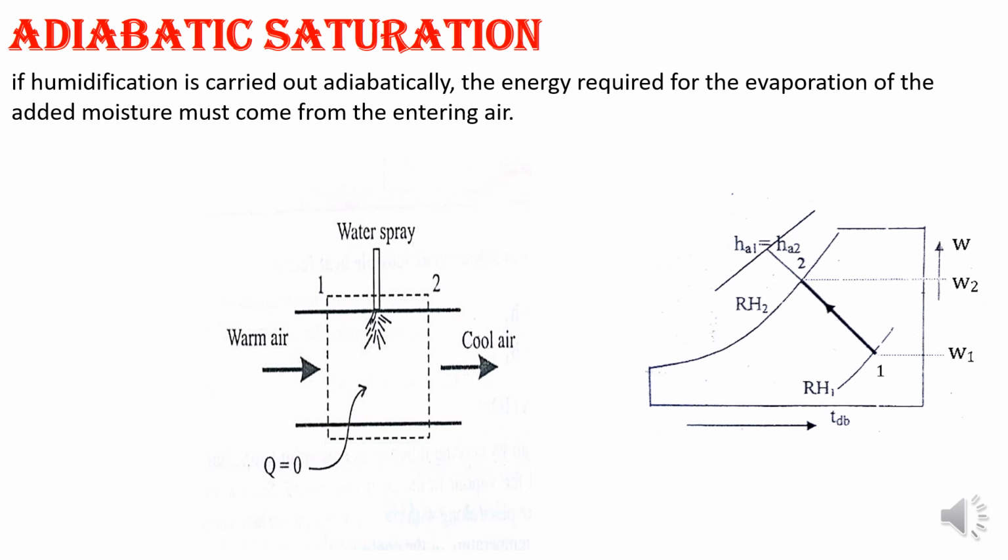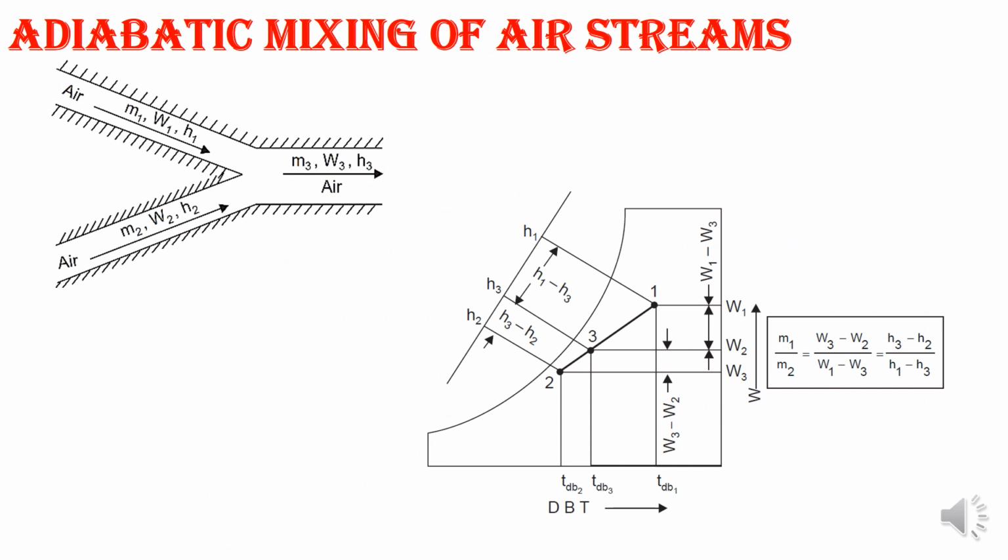Next we will have the adiabatic mixing of two streams. This kind of problem you will commonly encounter in air conditioning systems, because in an air conditioning system the opening and closing of doors keeps happening and fresh air will enter.